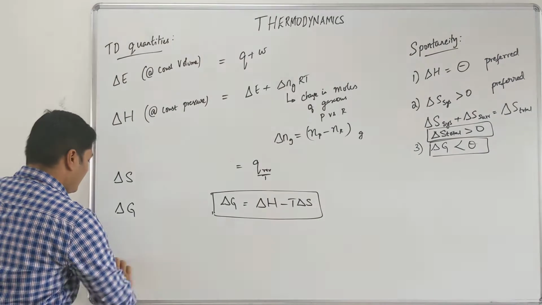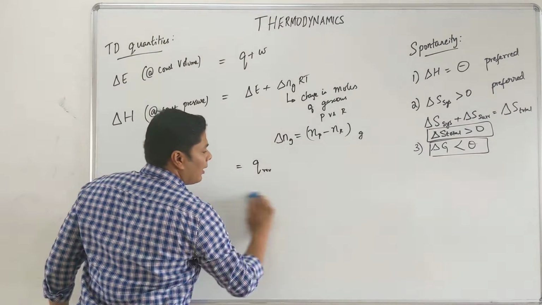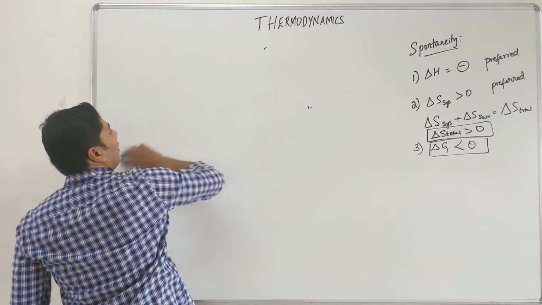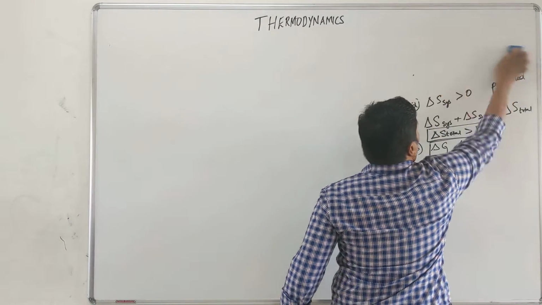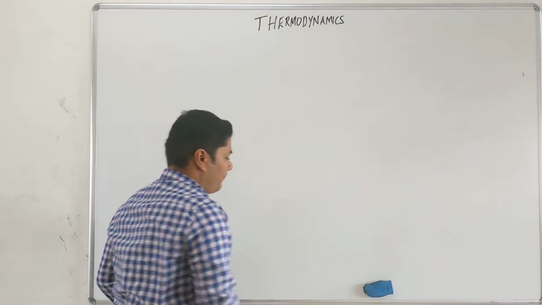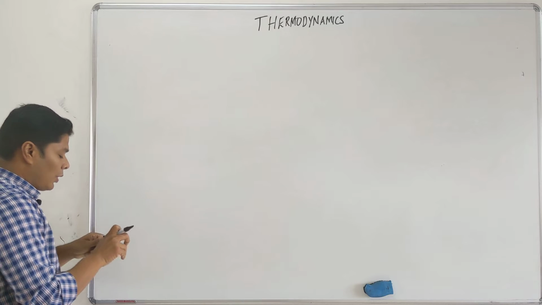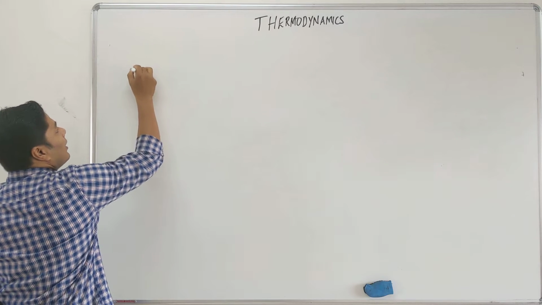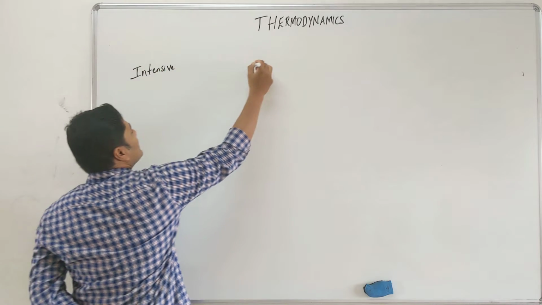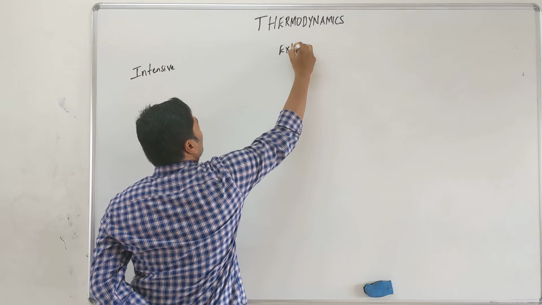All right. Now going into properties. There are two types of properties, intensive and extensive property.